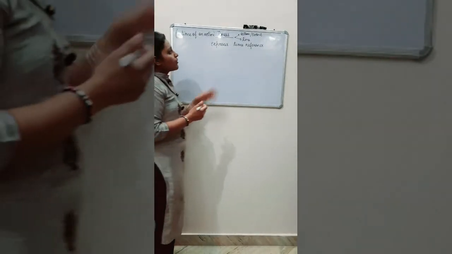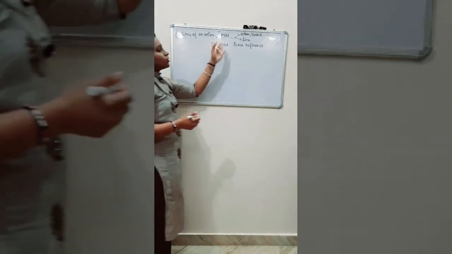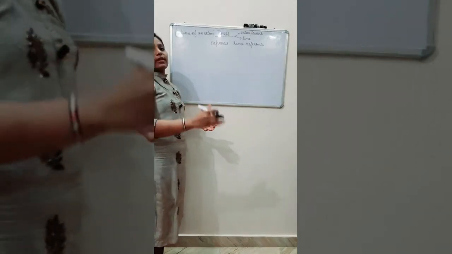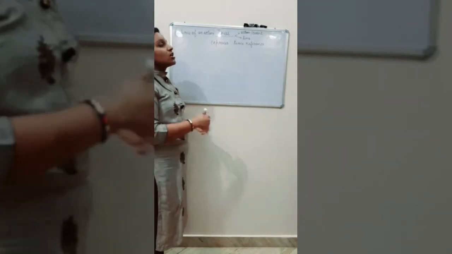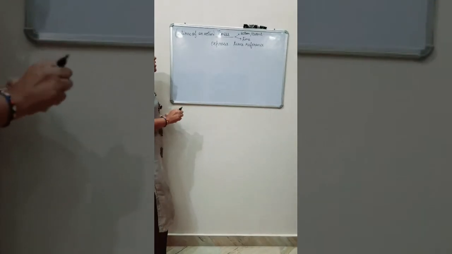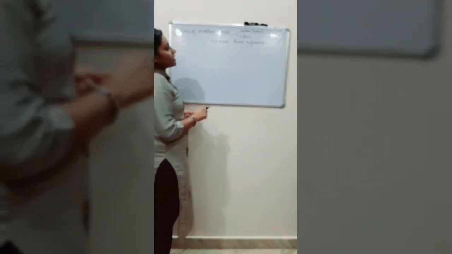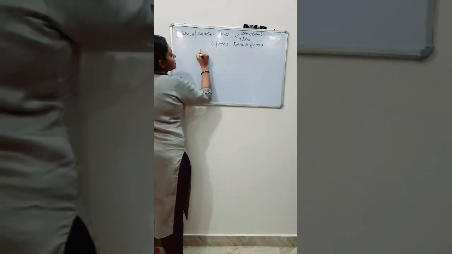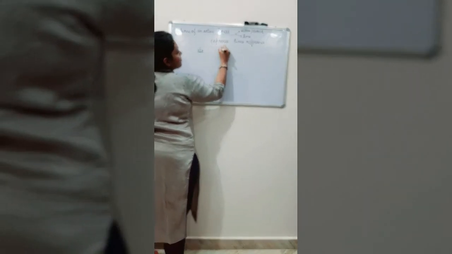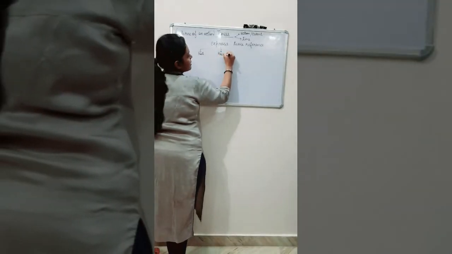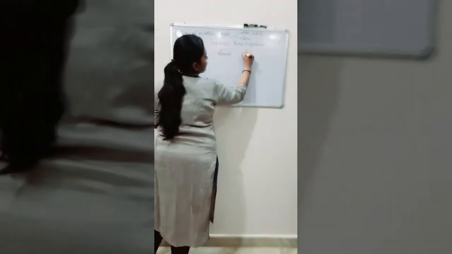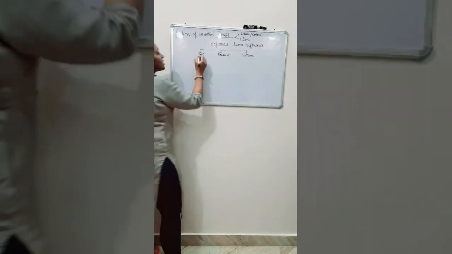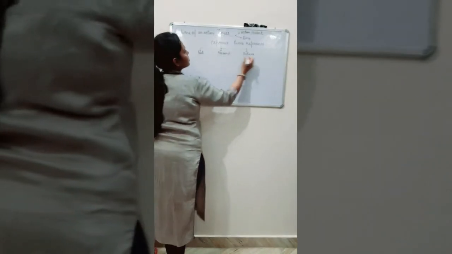So I hope you understand what tenses are. Tenses are the form of verbs that shows us when the action happened or is happening. Okay, so there are three types of tenses we know: past, present and future.